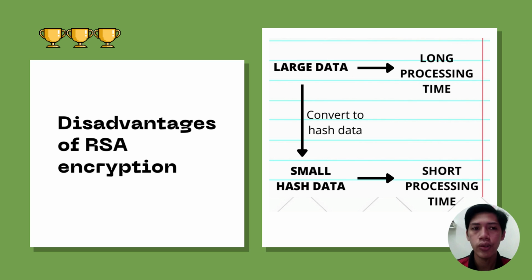As for that, they use RSA encryption with SHA-256. First, SHA-256 will generate a hash tag with 256 bit size regardless of the original data size. This means that whether the data is 10 megabytes or 1 megabyte, it will still produce a 256 bit hash tag. The small hash data can be encrypted easily using RSA encryption. The smaller data will lead to a faster response time for STEAM.